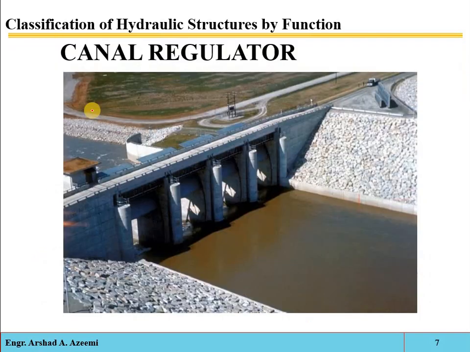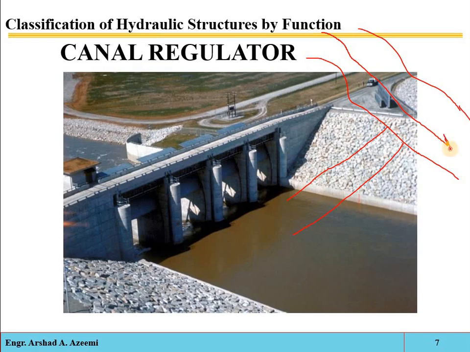Okay, here one thing more. See, for example, if that is a natural river, and suppose here you are taking a canal from the natural stream or river. That is the natural flowing path of water. So here we will construct just a diversion structure, just a barrage or weir or small dam. So the water level will be raised at this upstream side and some water will be pooled at this area. Due to this upstream rise in level, the natural flow path of the water will be diverted into this artificial canal.